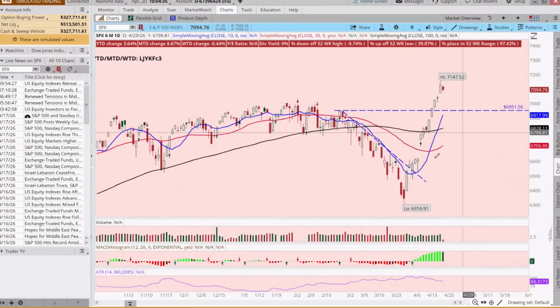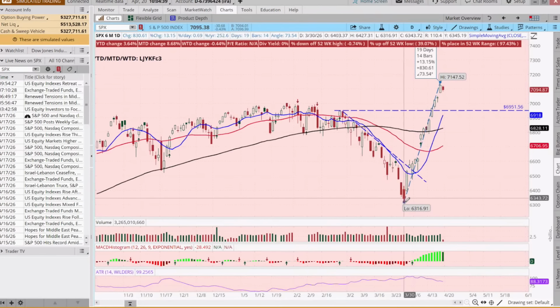Because if I go from here, this top, down to here, we've had a 13% rally in 14 trading days. That's pretty extraordinary.